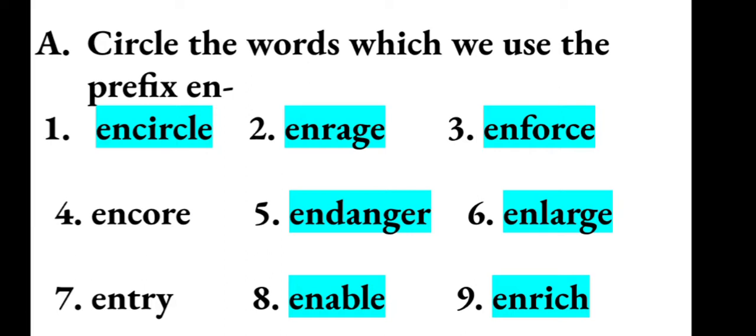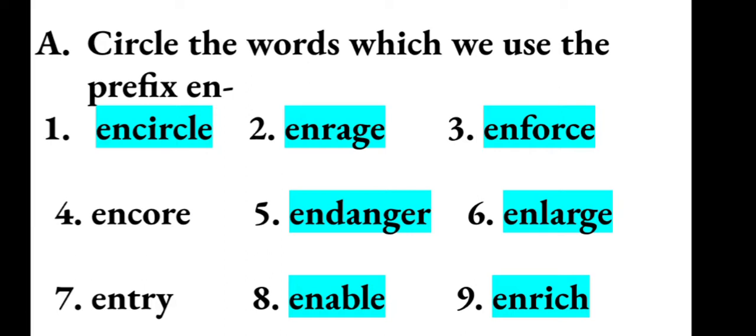Fourth one is encore. En is not the prefix in this word, so just leave it. The fifth one, endanger. En plus danger. En is the prefix. So circle the word endanger. Sixth one, enlarge. En plus large. En is the prefix. So circle the word enlarge. Seventh one, entry. En is not the prefix in this word. It's just a word. Entry is a word. And leave the seventh one.